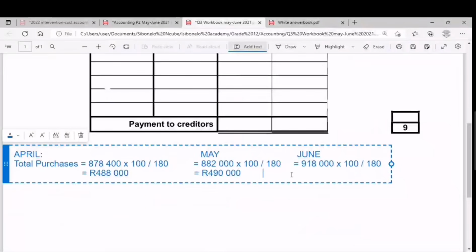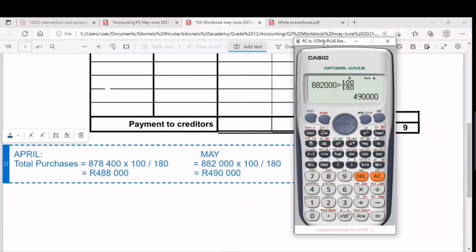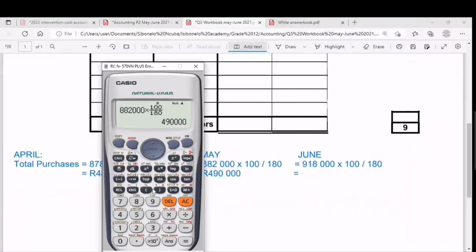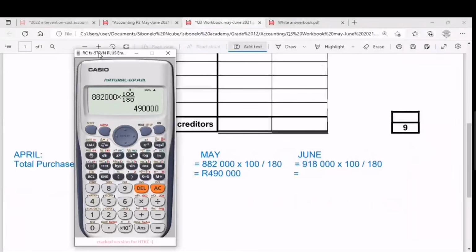Make use of a calculator because we need the calculator a lot. So we change the sales, putting in the sales for June, which is 918,000. That gives us 510,000.